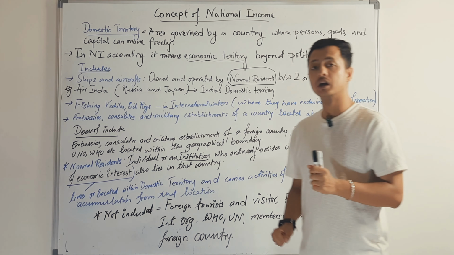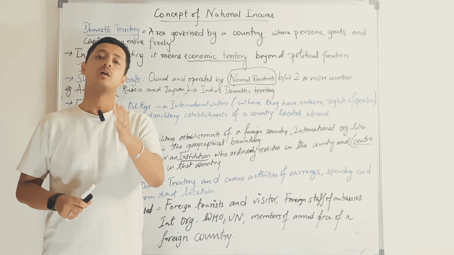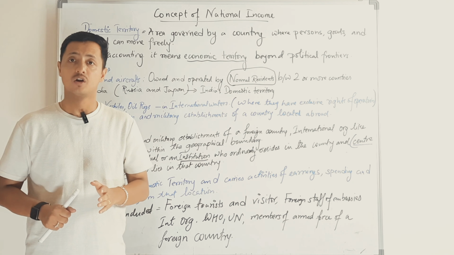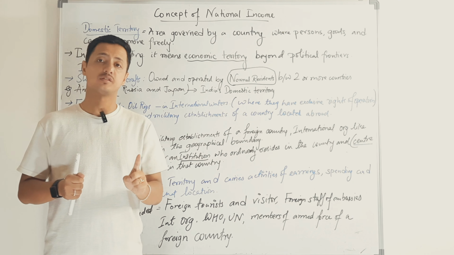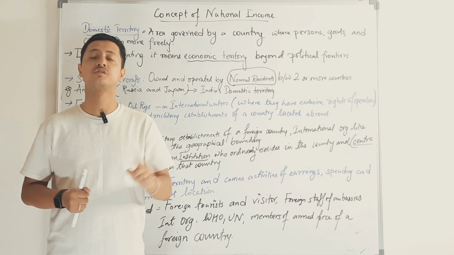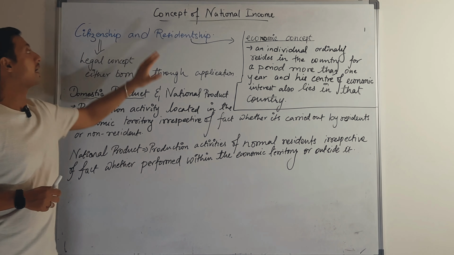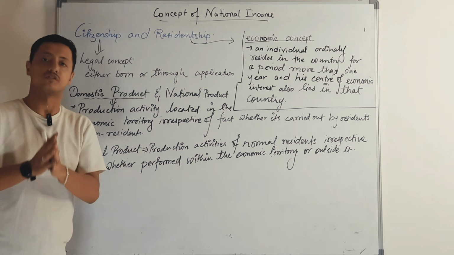Now we will continue with residentship and citizenship. We will see the difference between what is residence and what is citizenship. Now we'll understand the citizenship and residency concept.